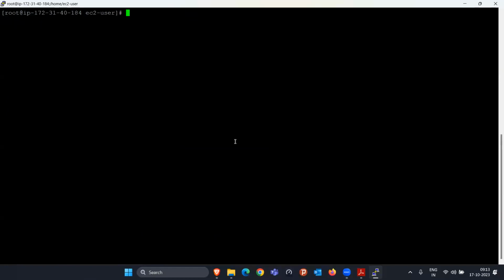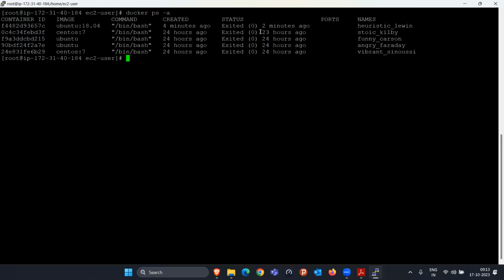Now sometimes what happens, currently these 5 containers are in the stopped list. Somebody asked me whether we can run multiple containers in parallel. So now, if I want to start this container, what will be the command? docker start, and then I write the container ID, or I can type the name also. I press enter, and that container will be started.